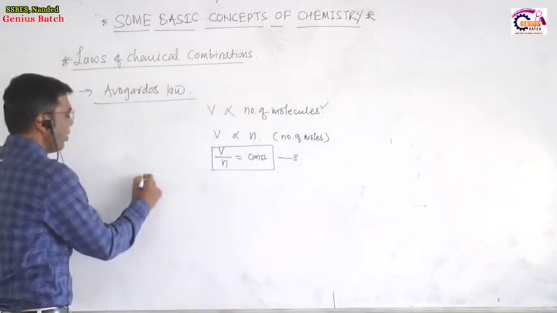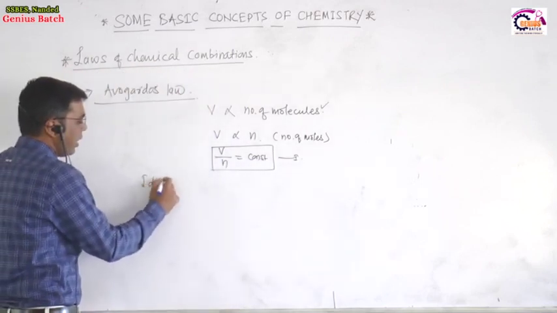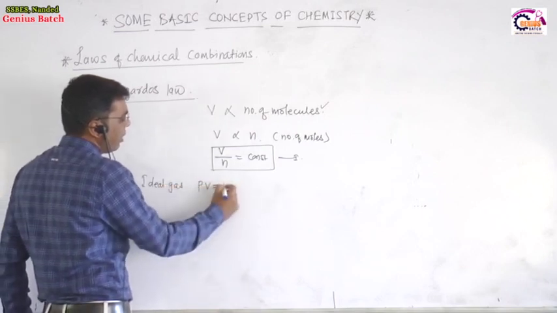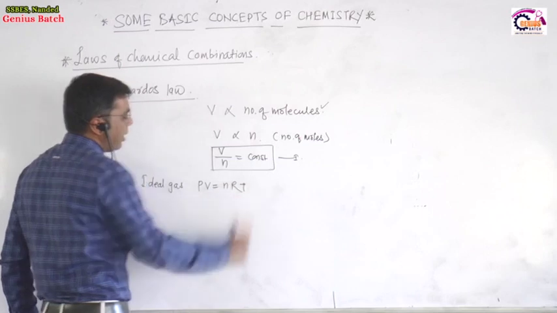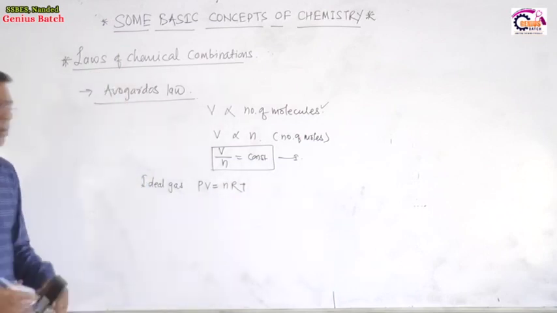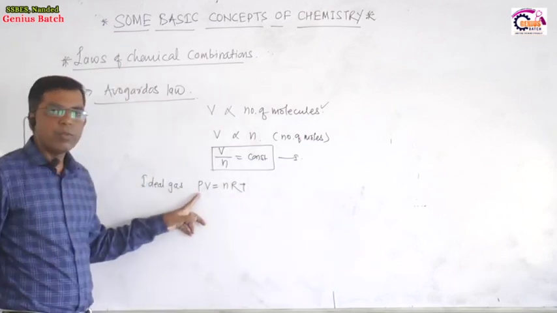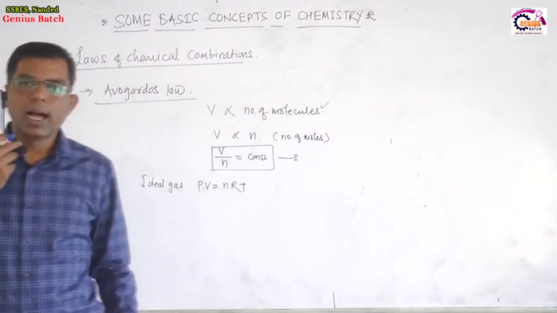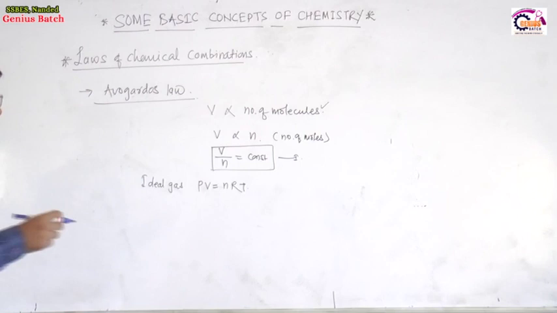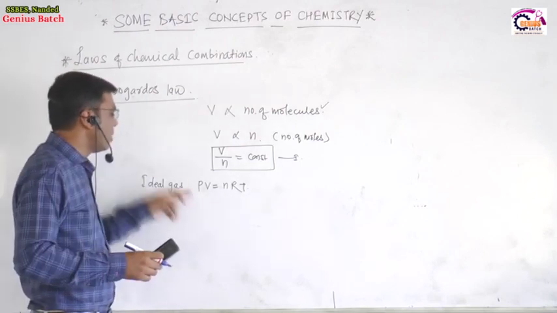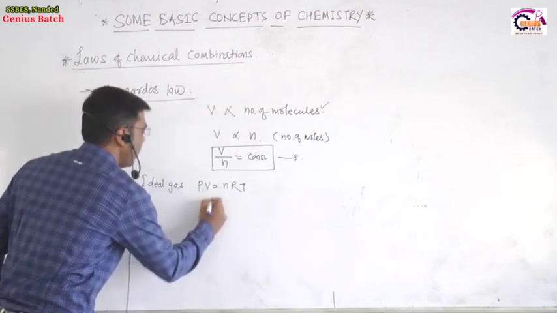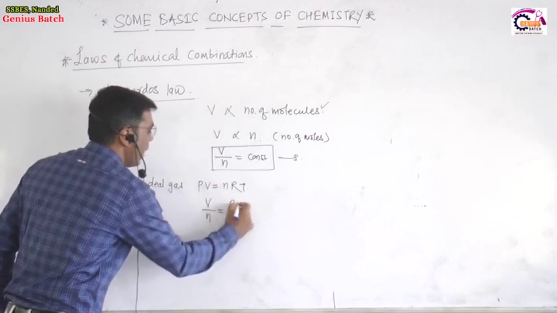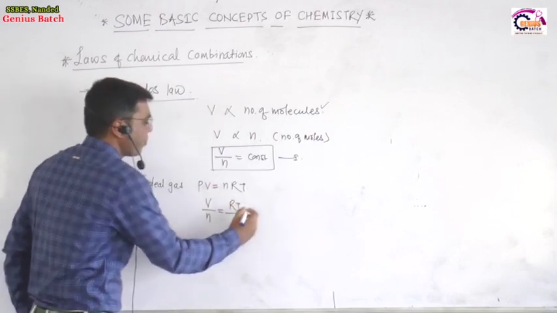But we have one more equation, the ideal gas equation, PV is equal to nRT, where P is the pressure of gas, V is the volume of gas, n is the number of moles of gas, R is the gas constant, and T is the temperature. So from this equation we can write volume divided by number of moles is equal to RT divided by P.